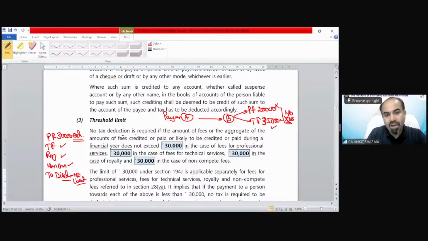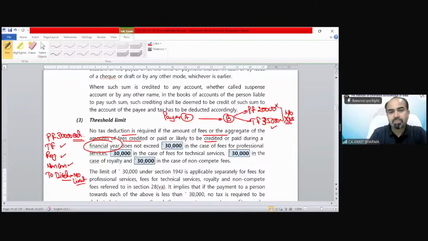Understood? No deduction is required if the amount of fees credited or paid, or likely to be credited or paid, during a financial year does not exceed the limit. Students, I have not uploaded notes of this chapter yet because this is exactly the study provision we are discussing. After our third session, when we complete this chapter, I will upload the sheet in which I have made these marks and examples. Whatever I have noted will be on that sheet, and it would be really helpful for you.